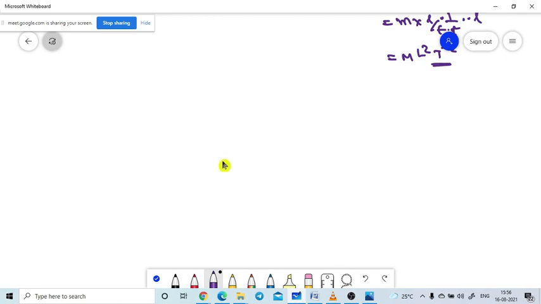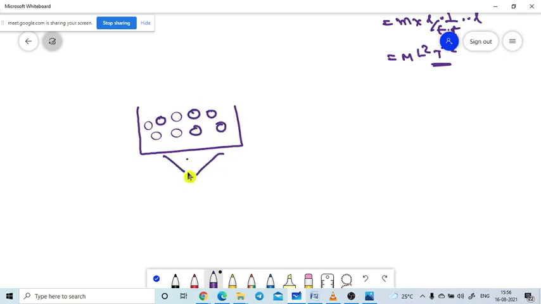Now, if you want to change the state of a substance, let's assume I am taking ice pieces. I am heating these ice pieces by a constant amount of heat energy supplied by a heating element. Now I am measuring the temperature of this substance, and how much time is taken to melt these ice pieces.